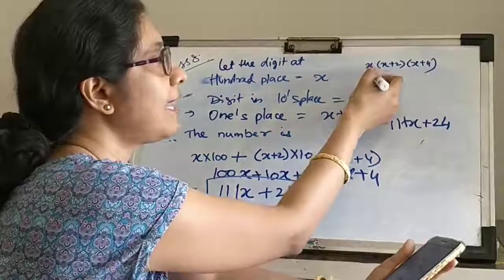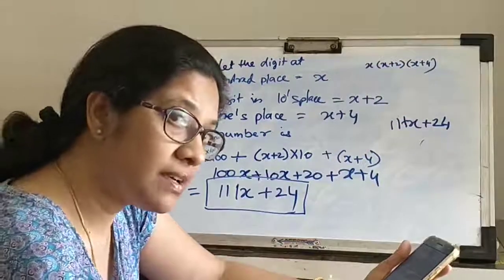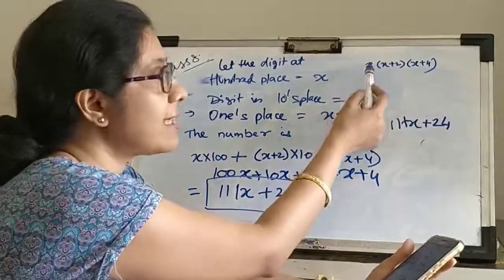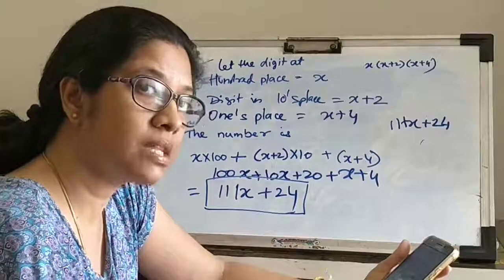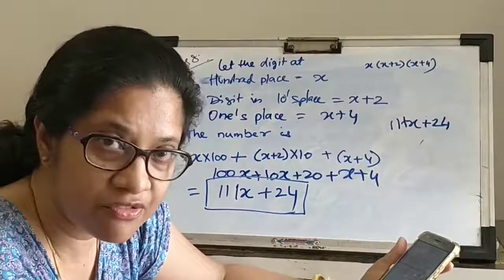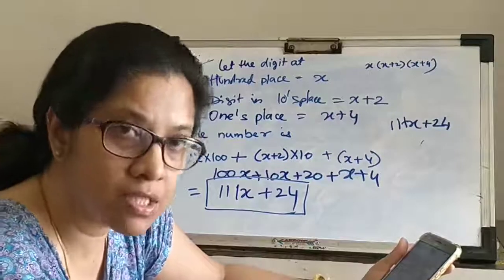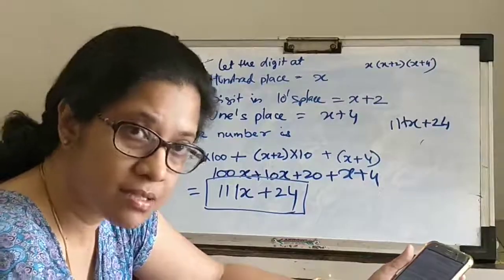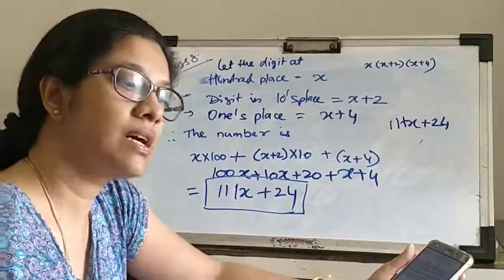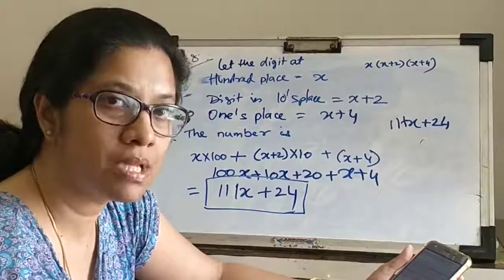What were the digits? X, x plus 2, x plus 4. What is given? Sum of the digits. What will be the sum of digits? Again, as I said, word problem, reverse engineering. Go backwards. It is saying the number itself is 51 less than 30 times the sum of the digits. What are my digits? X, x plus 2, x plus 4. So I will first take the sum of the digits. That will be x plus x plus 2 plus x plus 4.